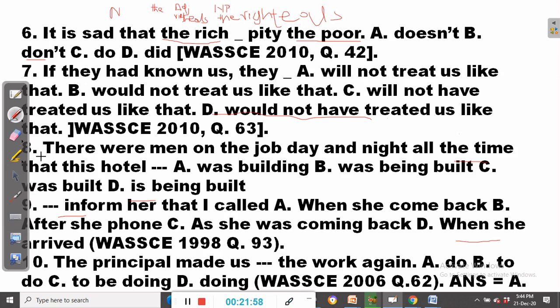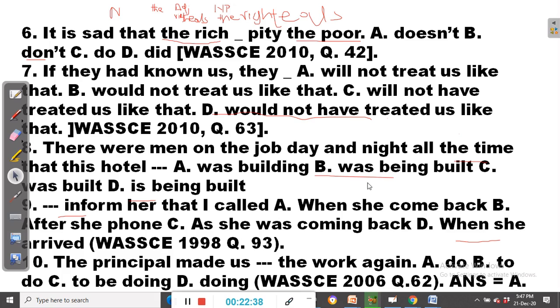So, question number 8: there were men on the job day and night all the time that this hotel dash. Then A, was building, B, was being built, C, was built, D, is being built. When we look at this, we discover that the answer should be B. Here we are dealing with the past continuous tense.